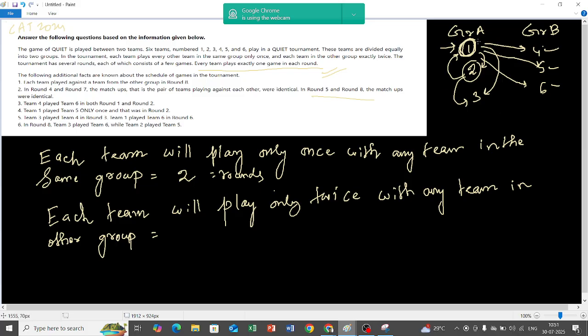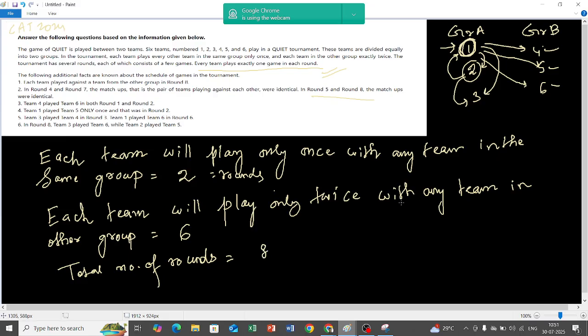That means if I take team 1, team 1 is going to play with team 4 twice in the entire tournament, with team 5 twice, and with team 6 twice. So how many rounds can one team have with the teams of the other group? 6. So what is the total number of rounds that are happening? 8. Right, 8 rounds.